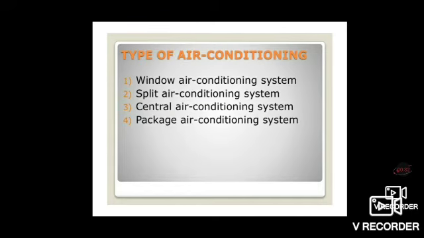Let us see the types of air conditioning system. There are 4 types of air conditioning system. One is window air conditioning system, second one is split air conditioning system, third one is central air conditioning system, and finally package air conditioning system. We will see one by one.